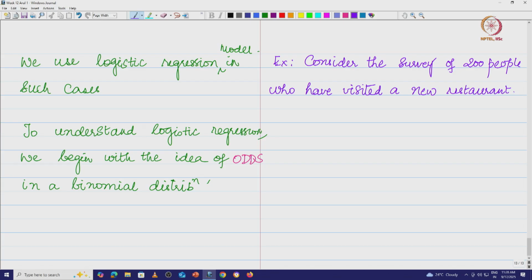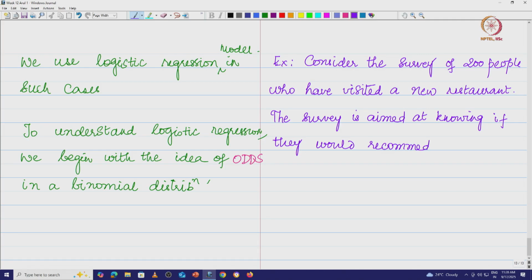The survey is aimed at knowing if they would recommend the restaurant to their friends.